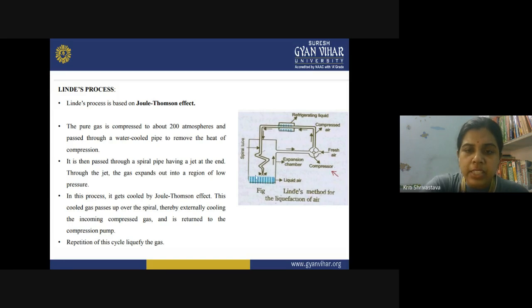So the pressure suddenly falls due to the high volume of the outside container. During this process, the gas cools down, thereby cooling the incoming compressed gas. Now it is returned to the compression pump. This repetition of the cycle liquefies the gas continuously. This is Linde's method for the liquefaction of air.